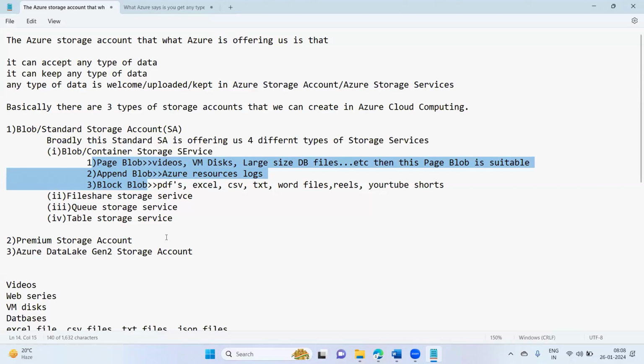Likewise, here also, Microsoft has categorized the storage services accordingly, as per the data that you upload. Then it will accept. If you say any type of data is accepted and now I upload the VM disk here, then it will not accept. There is a pattern, a procedure that we have to follow. Correct na? If you are riding a bike on the road, then you have to follow traffic rules. Everyone has to follow traffic rules, then only everyone can reach conveniently.